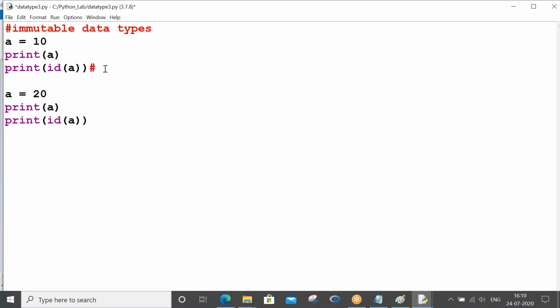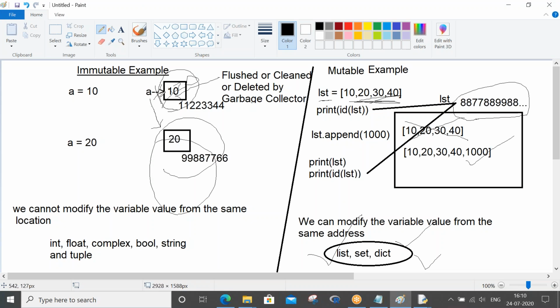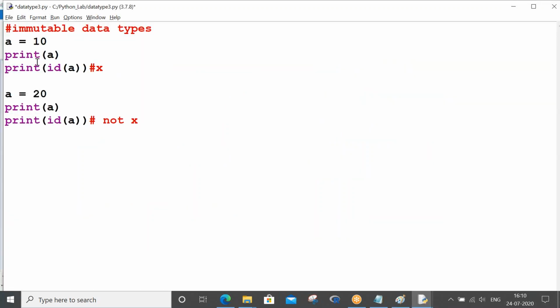Both the IDs are going to be different. As we have seen in the example, 10 is sitting in the 3344 address, whereas 20 is sitting in the 7766 address. Likewise here, the id of a when a is 10 is different from the id of a when the value of a is 20.